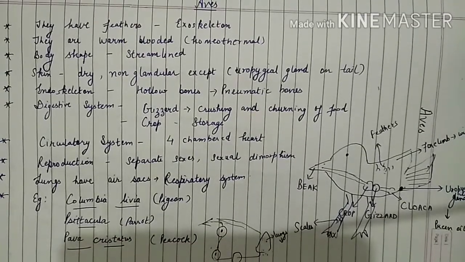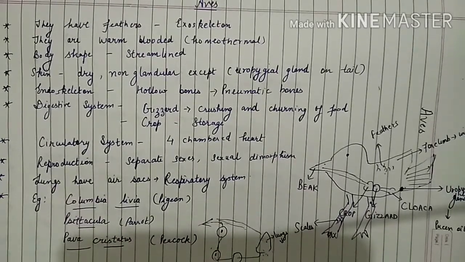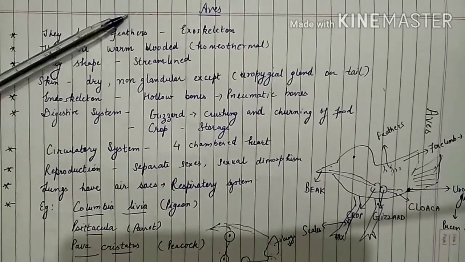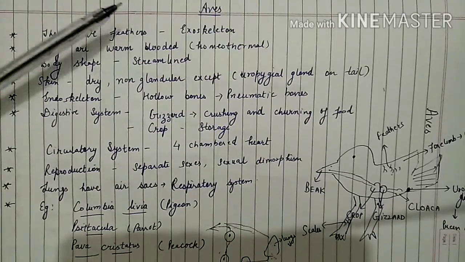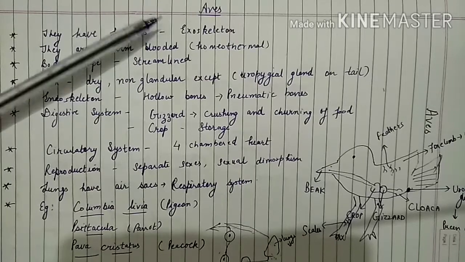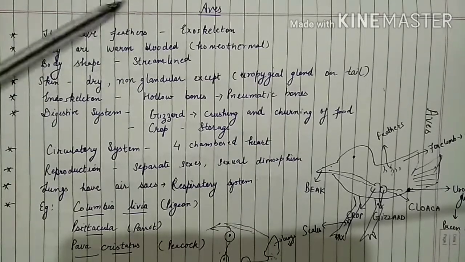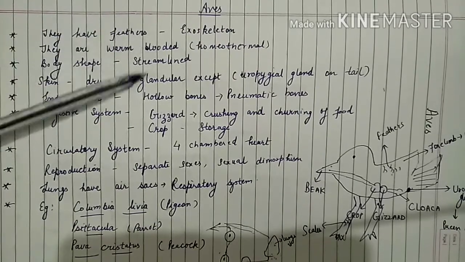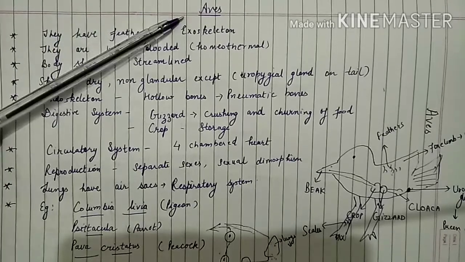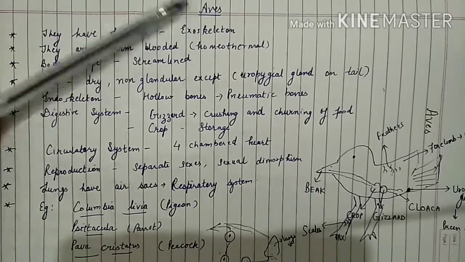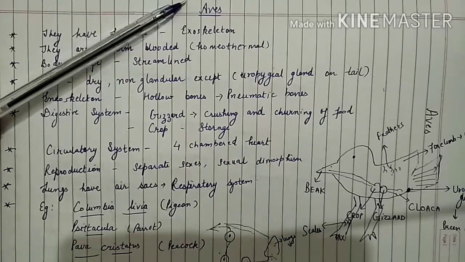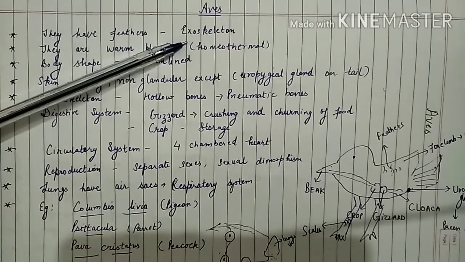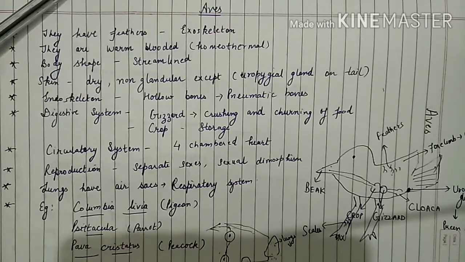So, dear students, as you know, we were doing superclass Tetrapoda, and today we have to start with class Aves under superclass Tetrapoda. First of all, the important distinguishing feature is that there are feathers on the members of the Aves. Feathers, we know, are found in birds. This means that the Aves class includes all the birds. So all the birds are present in class Aves and they have feathers which make up their exoskeleton. This is the first important point.